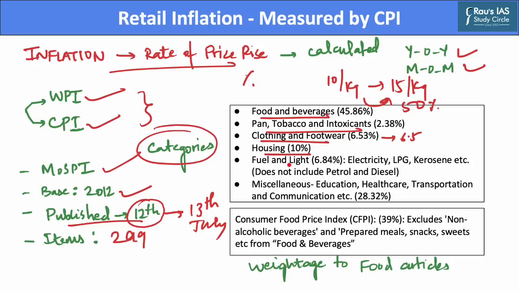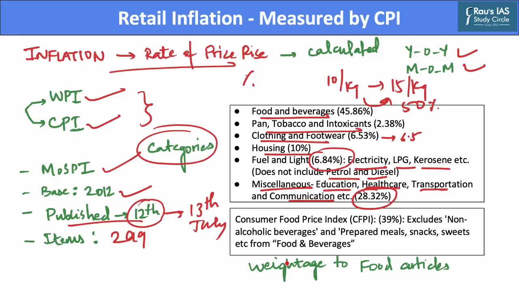Also, fuel and light is an important category, which does not include the prices of petrol and diesel. However, it includes electricity, LPG, kerosene, etc., and weighs about 7% in total. Further, there is a miscellaneous category, which includes education, healthcare, transportation and communication, and it accounts for almost 28.32%.